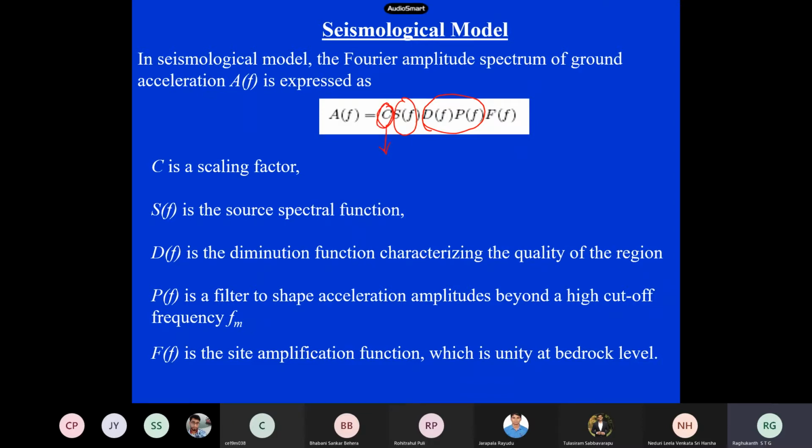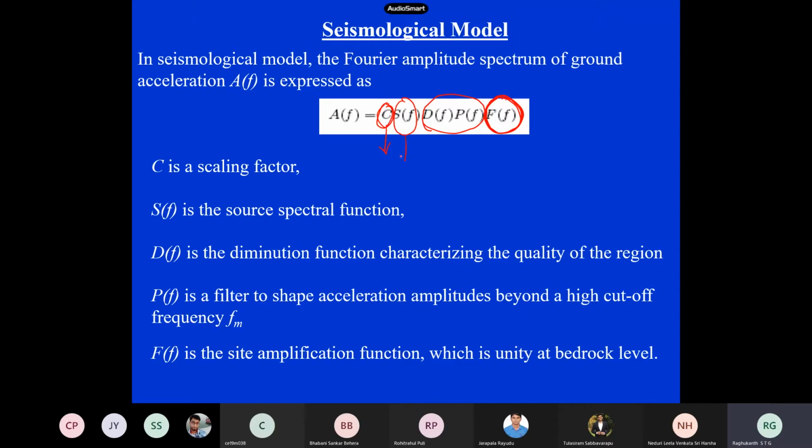There is one more term people have added, which is the site amplification. Generally in earthquake engineering, the medium means rock and other things, but the top 20 to 30 meters of soil where your site is located also amplifies. You would have studied site amplification. This term has come only in the last 20-30 years, saying that site amplification is very important, along with non-linearity and so many things. So in the seismological model, people have added this term also.